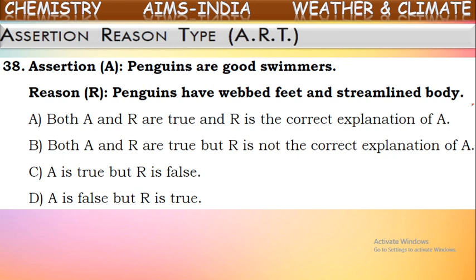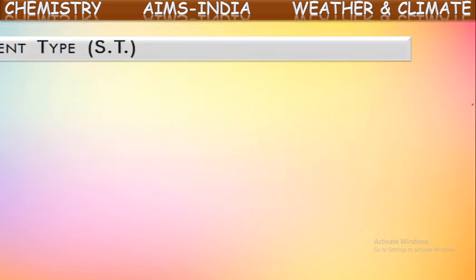Now, both are correct and R is the correct explanation for A, the assertion. Now, what will be the correct answer? Here it is. Okay. Next one.